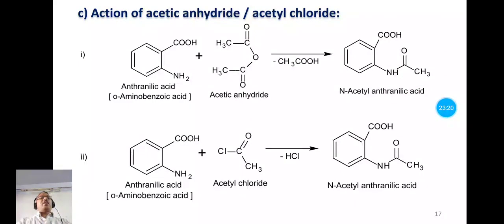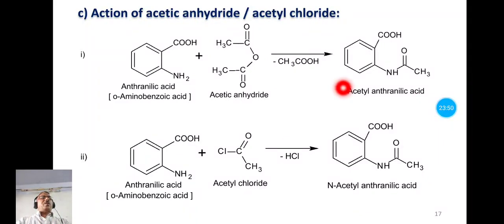So in this reaction the CH3COO and one hydrogen from this NH2 is given out as this acetic acid molecule, and remaining that COCH3 group directly gets attached to this NH, and that forms this product which is known as N-acetyl anthranilic acid.